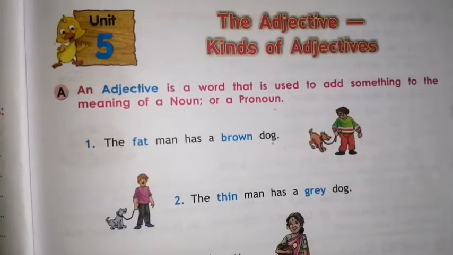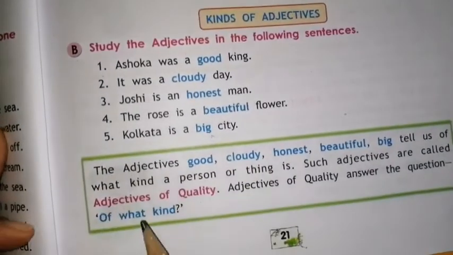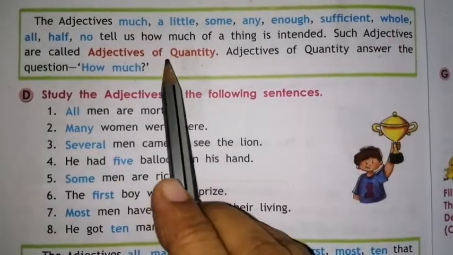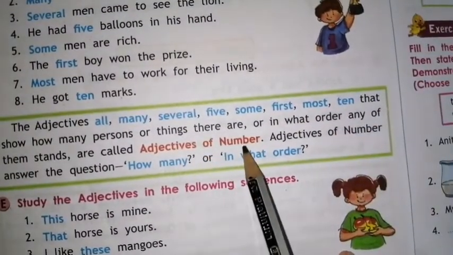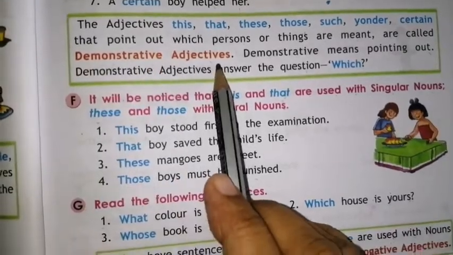So here we have studied the adjectives and kinds of adjectives. Kinds of adjectives means adjectives of quality, adjectives of quantity, adjectives of number, demonstrative adjectives, interrogative adjectives.